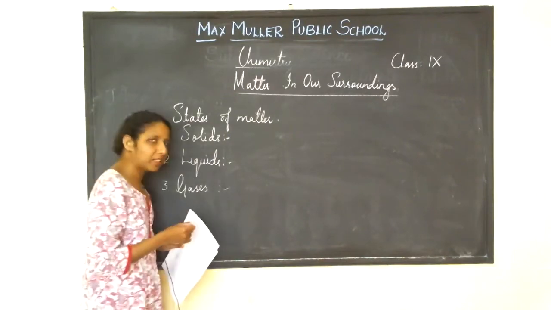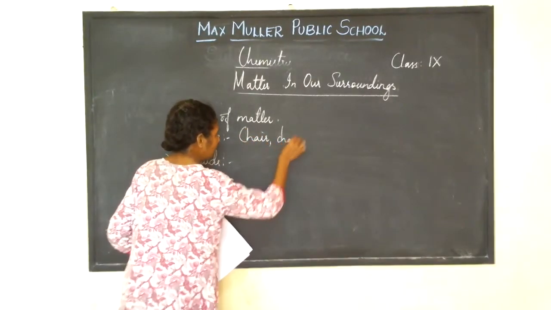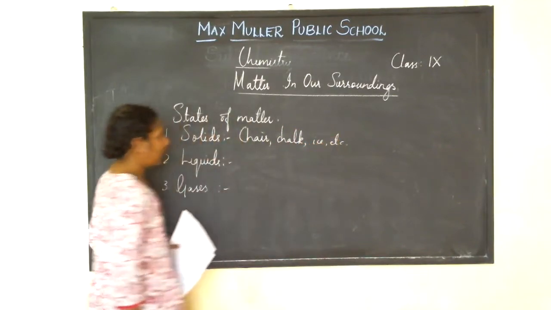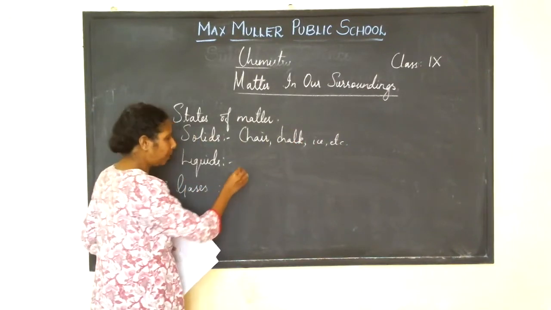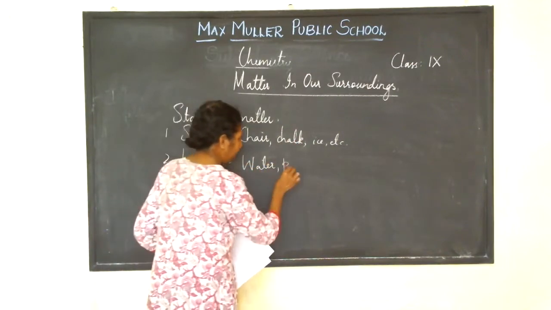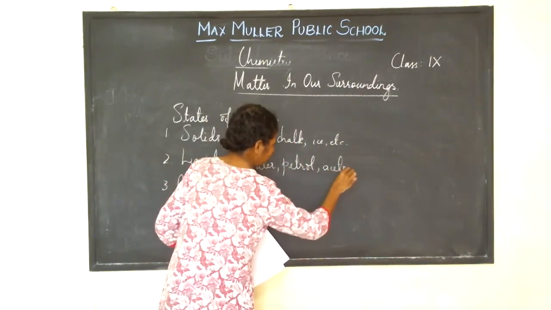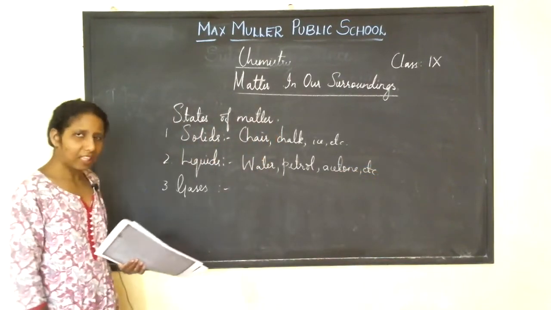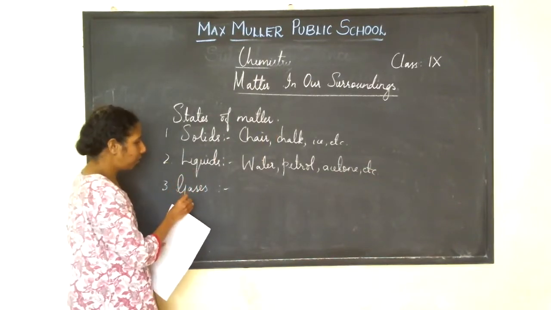Can you give me examples of solids? Chair, chalk, ice, etc. are all examples of solids. Liquids, what are examples? Can you tell me? Water, petrol, acetone, etc. are all examples of liquids. Other examples are kerosene and juice. These are also examples of liquids.